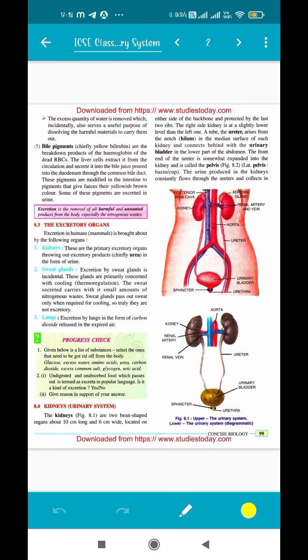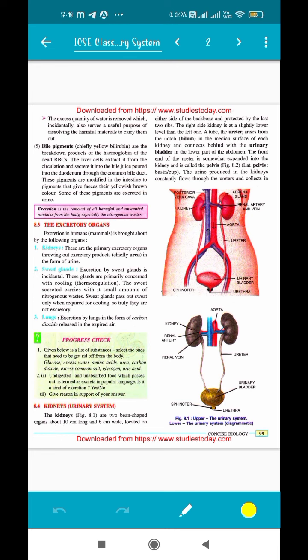The urinary bladder has an opening called the urethra, which is guarded by the sphincter muscles. The sphincter muscles are like doors. When pressure is very high, they will open and automatically urine will be removed from your body through the urethra. But the urinary bladder is capable of storing urine for quite a good amount of time because it has a good amount of space in it. Right? So that's why we do not feel the urge to urinate every time we drink water, because there is a storage organ out there. So this is the basic structure.